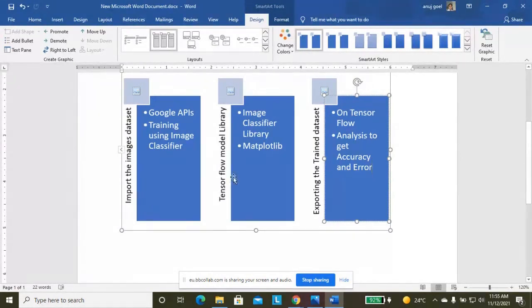After installing the TensorFlow package, we import the libraries. One of them is the image classifier library, where different algorithms are used to classify the images.